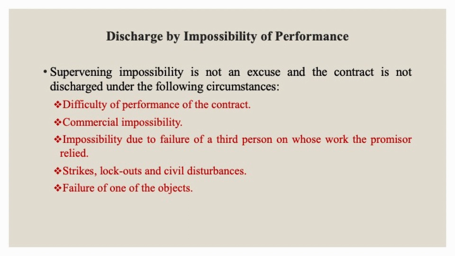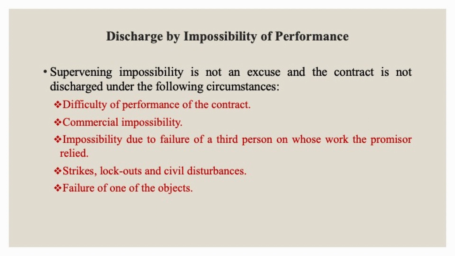But supervening impossibility will not be an excuse if it is merely difficult to perform the contract. Just because there was higher expectation of profits by the parties which could not be realized due to hike in prices, the contract cannot be discharged. Where a contract could not be performed because of the default of a third person on whose work the promisor relied, it cannot be discharged.